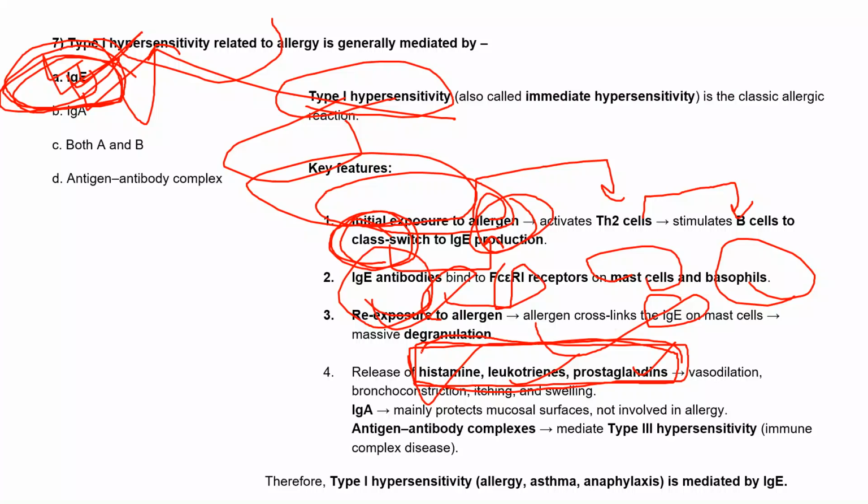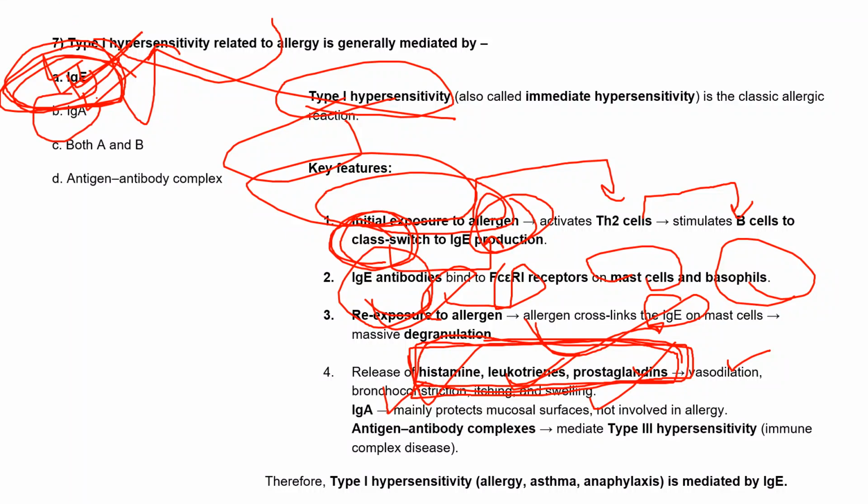In this massive degranulation, what kind of granules will come out? Histamine, leukotrienes, and prostaglandins. All are inflammatory agents which help in vasodilation, bronchoconstriction, itching, and swelling.